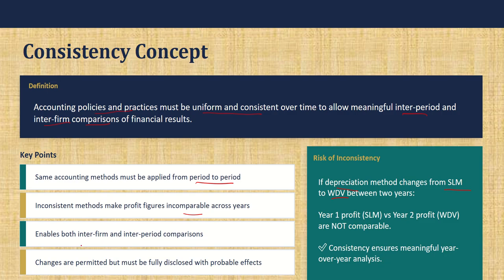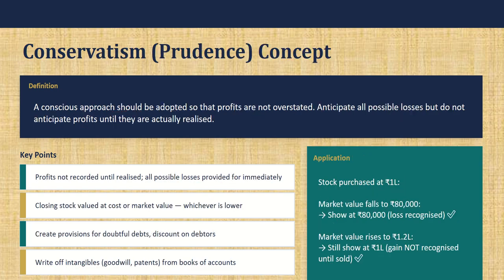It enables both comparisons, but it should not be very rigid. In case you are changing, you can definitely mention that and change the method. It's not that you cannot change. Changes are permitted.